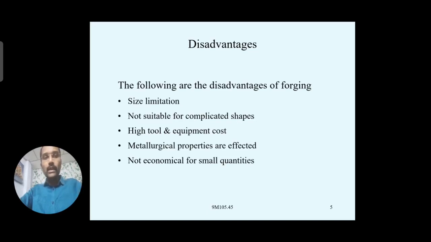And next, if you observe, it is not economical for small quantities, right? The production should be mass production, so the lot should be very high, then only it will be feasible. If you produce small quantities by using very large or heavy equipment, it is not suitable, it is not economical, right? So these are a few of the disadvantages.